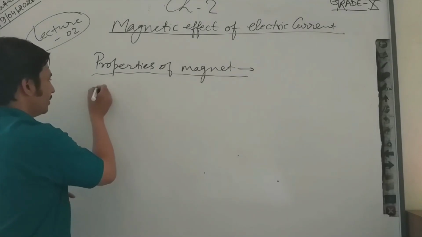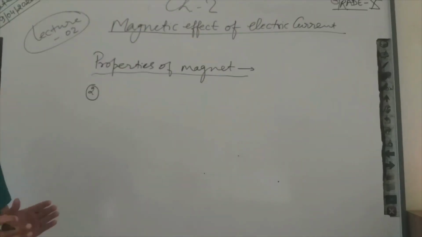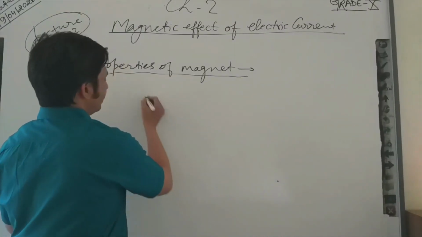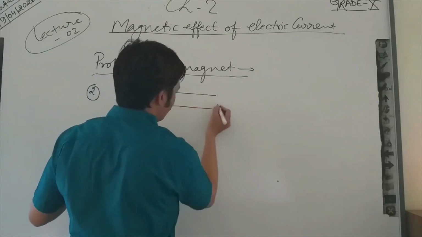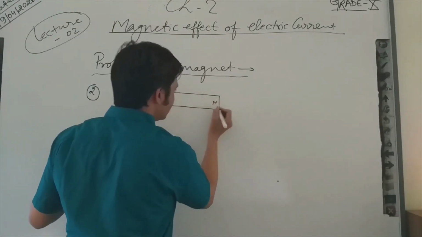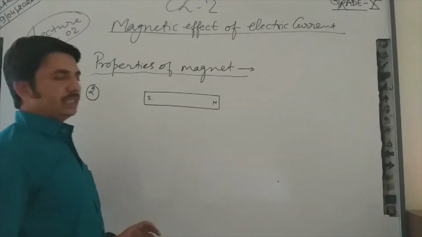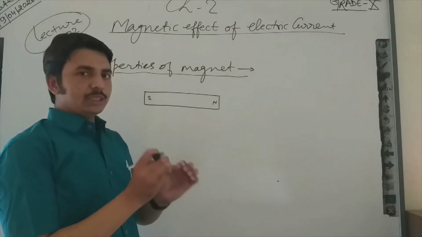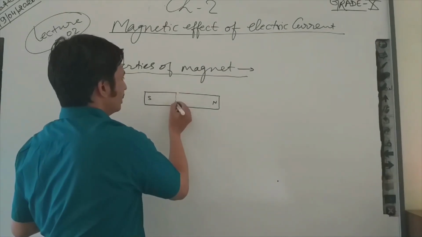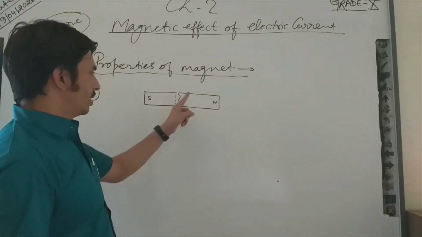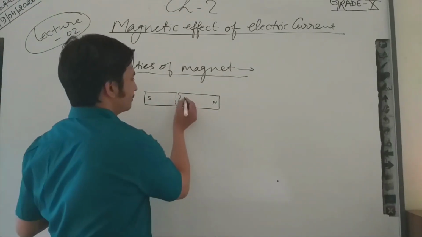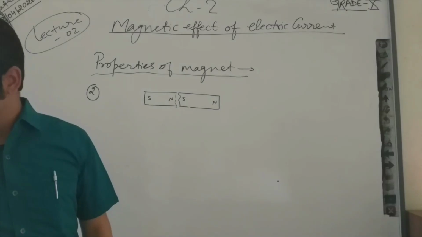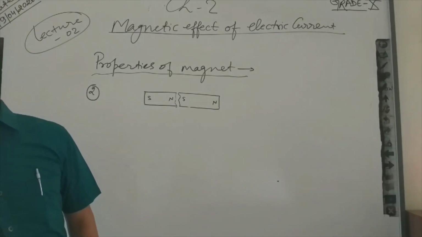The second property of the magnet is, if I break a magnet in two parts, like if I have a bar magnet, where this end is north and this end is south, and I break this magnet in two parts, then what will happen? This end will also become south and this will become the north end. So these ends will also attract. I want to show this with the help of a bar magnet.